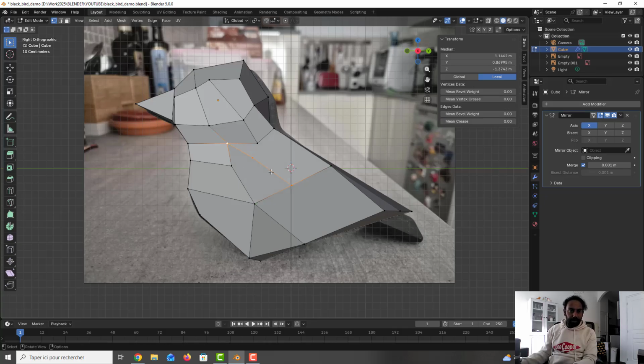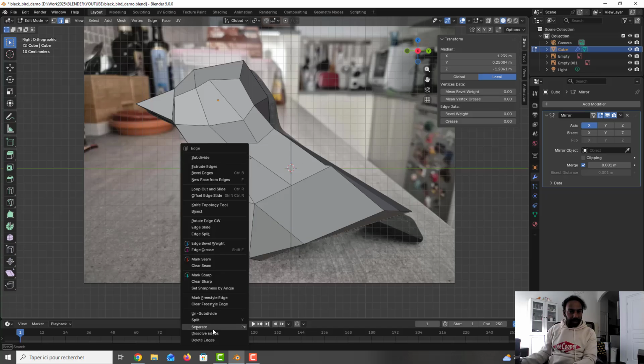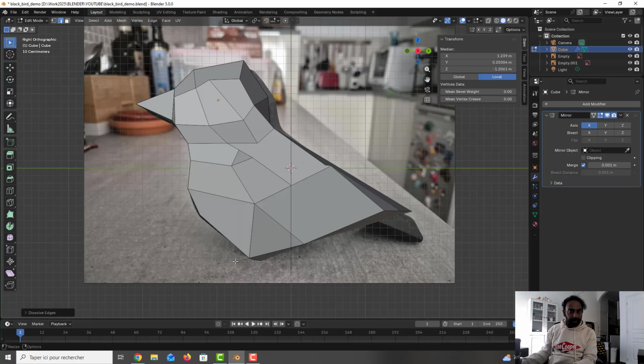I press enter, I press K, I press a cut here, enter. Okay, seems okay. And now I have a cut here, I press here. Okay, I press this one, I press right click and dissolve edge.